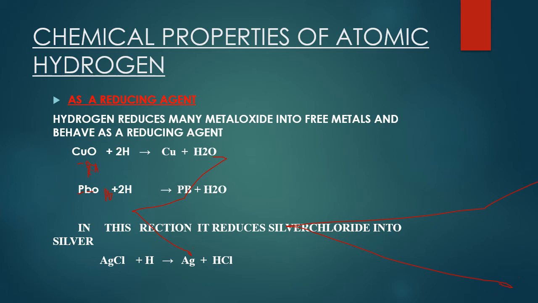Last one you can see here, the silver chloride, and this is atomic hydrogen. In this reaction, hydrogen also behave as a reducing agent. How? Because silver before the reaction is +1, and after the reaction you can see the silver sets free as a free metal, so there is a zero oxidation state on it, so there is a reduction in the oxidation state from positive to zero. So that's why we can say that silver is reduced.